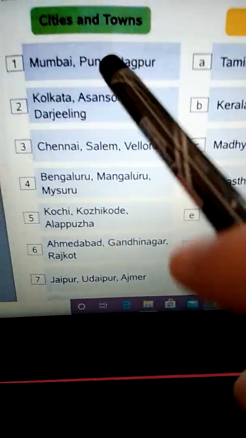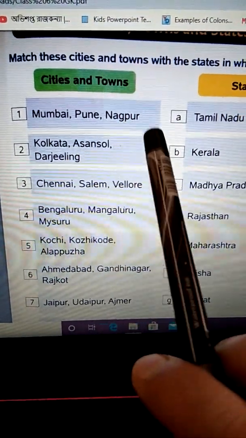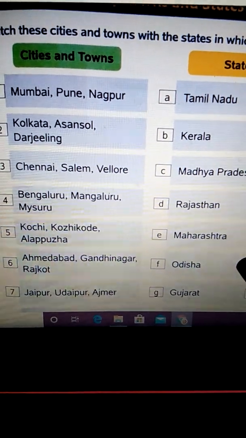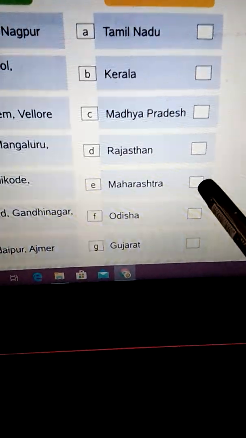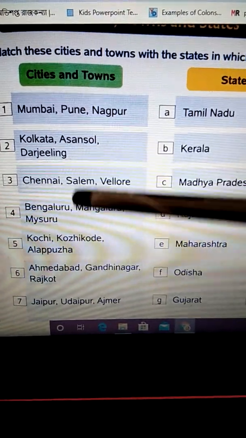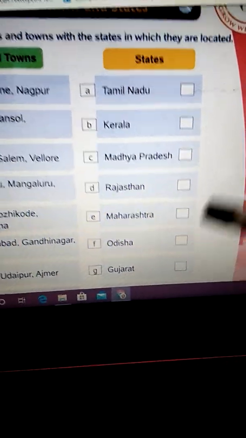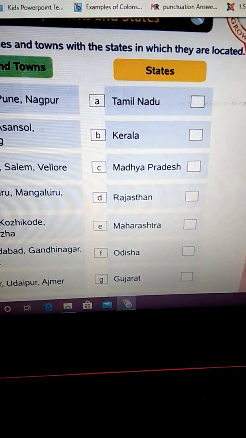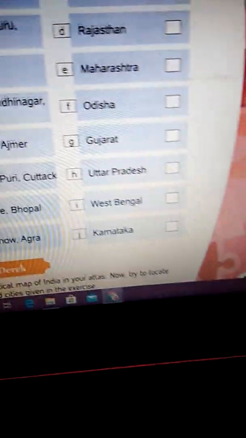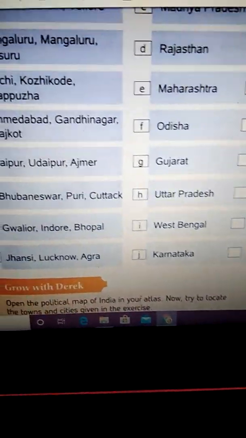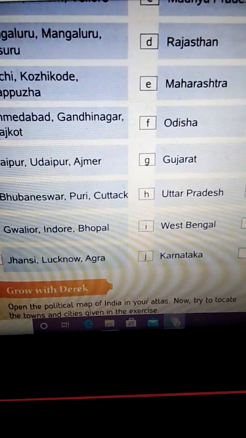Similarly, sorry I missed out the first one. Like Mumbai, Pune and Nagpur, they fall in which state? They fall in Maharashtra. So you are going to write 1 in this box. In this way, you will have to check out these cities and towns in which state they fall, and then accordingly you will have to write the numbers over here. Clear? You can obviously refer to your atlas. You can refer to your map, and then you can do the work.